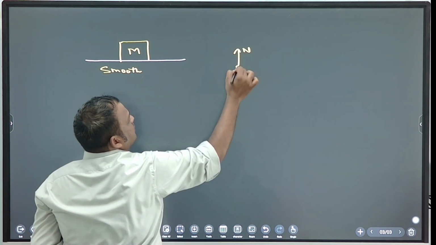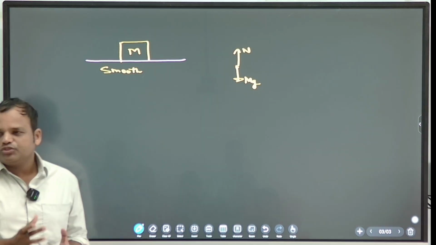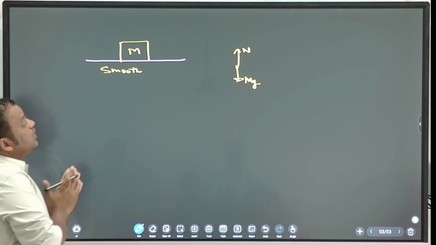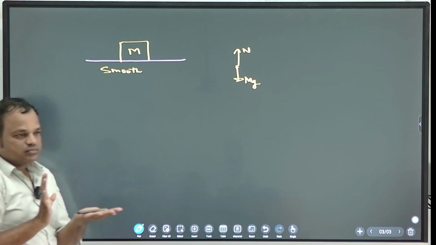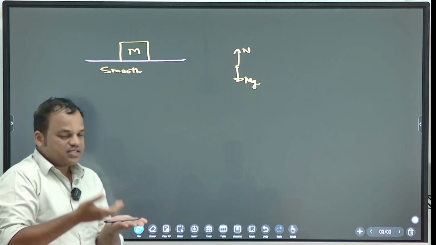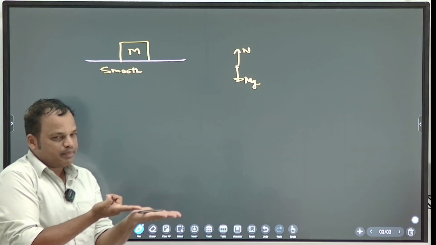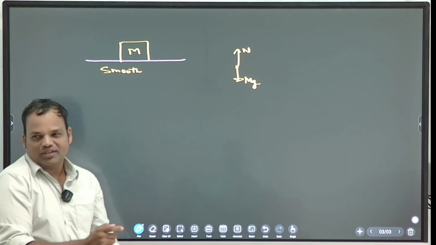Normal upward, mg downward. Because weight is there, under gravity weight will be there, correct? So earth is pulling it down, so who is stopping it? Surface. Surface is stopping it from falling. See, this pen is not falling. Why? Because the surface is stopping it. If you remove the surface, it will fall, correct?